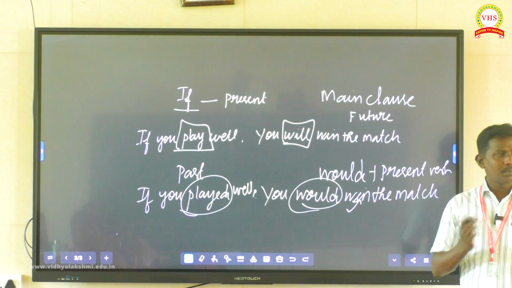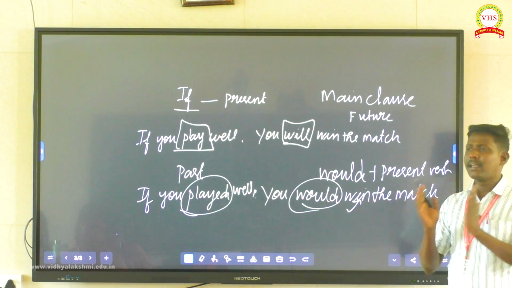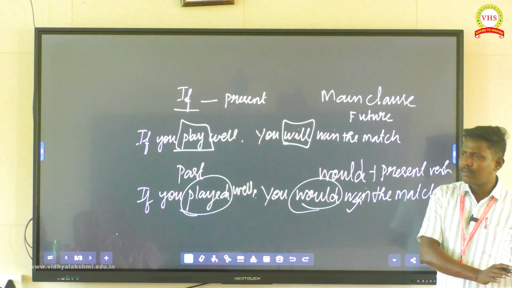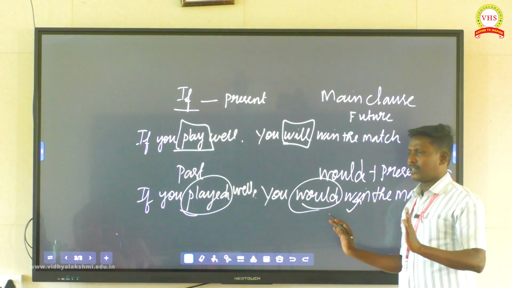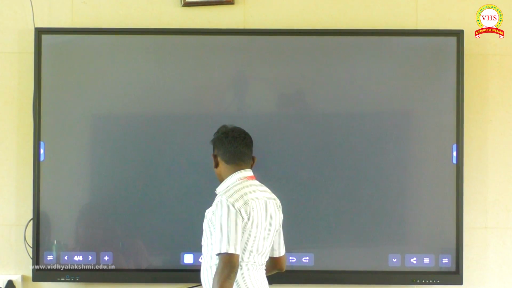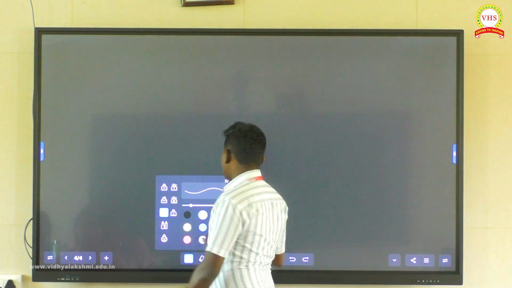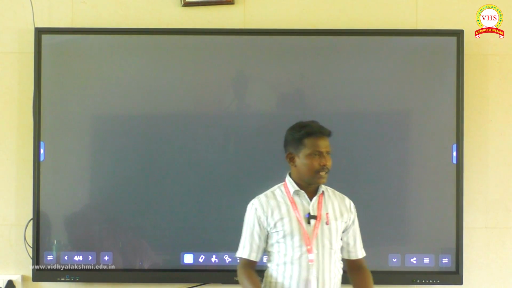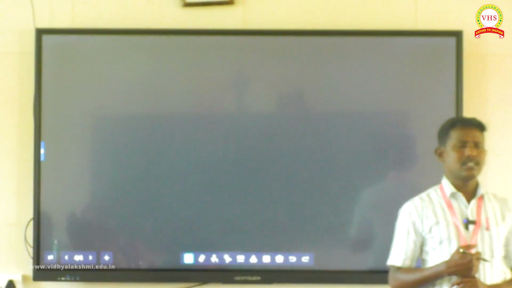What is the subject verb rule? If clause, past tense; main clause, would plus present verb. Probable condition is if clause, present verb; main clause, future tense. Okay. Next condition's name is impossible condition.